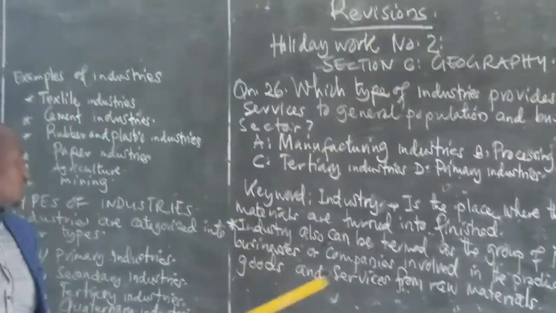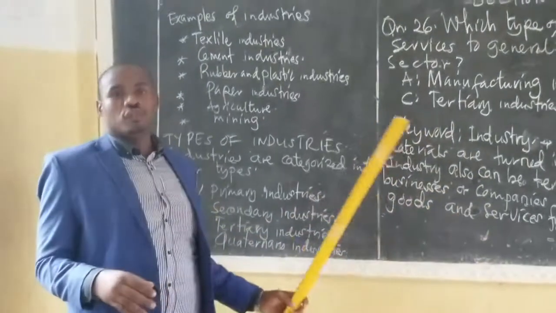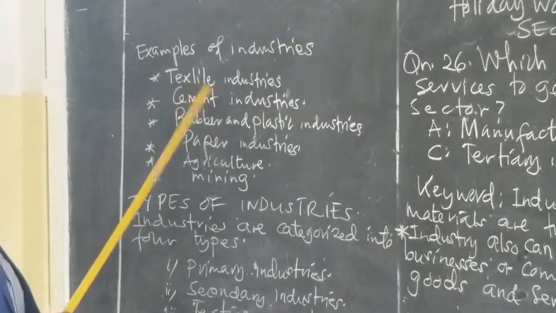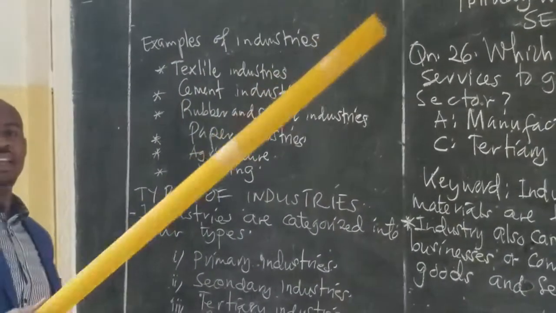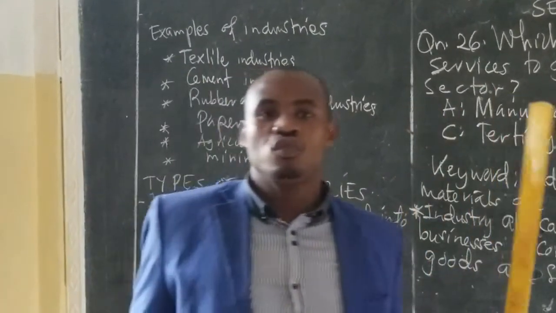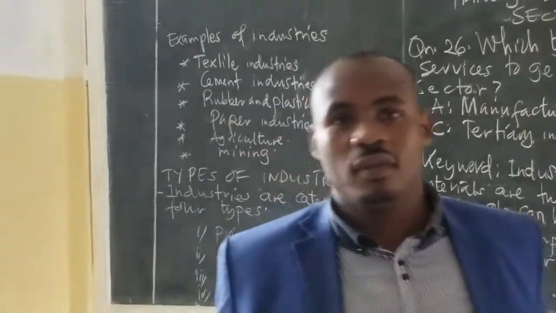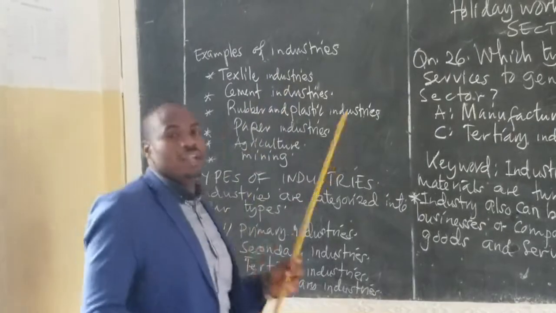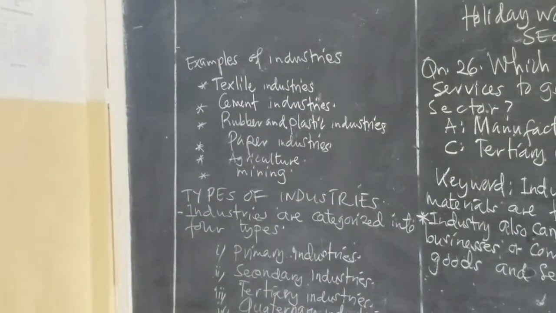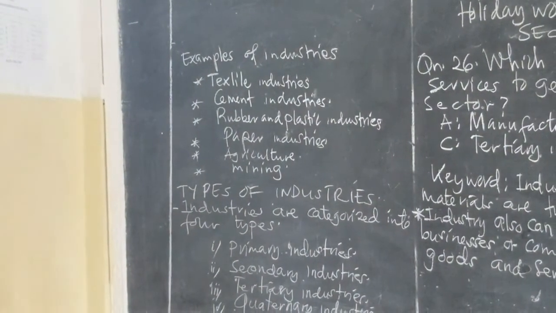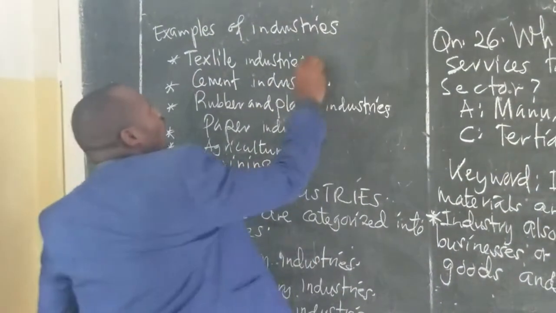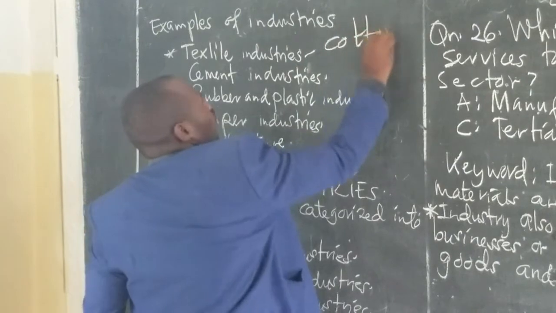Before we continue with the types of industries, let us look at examples of industries. We have textile industries, which produce clothes. These textile industries use the raw material called cotton. So cotton is the raw material needed by textile industries. Let us take an example from our country.